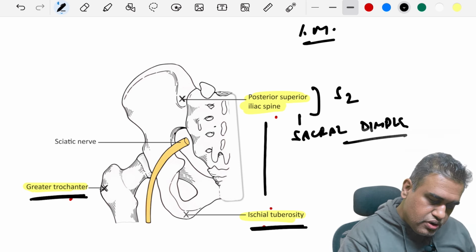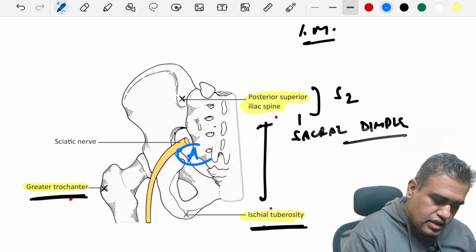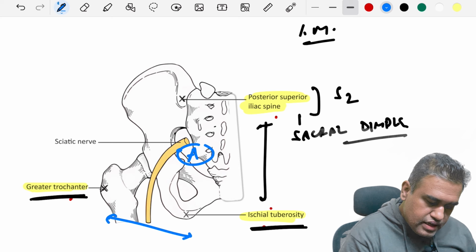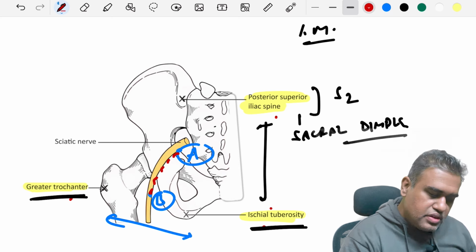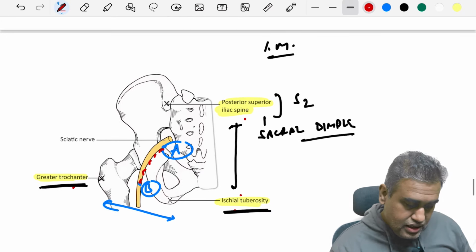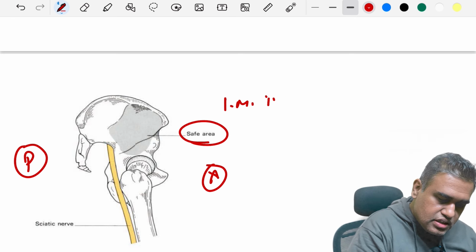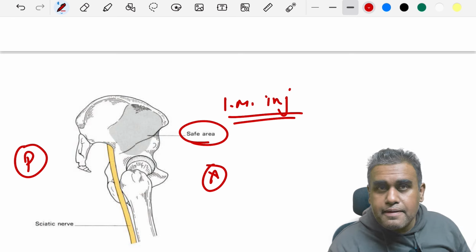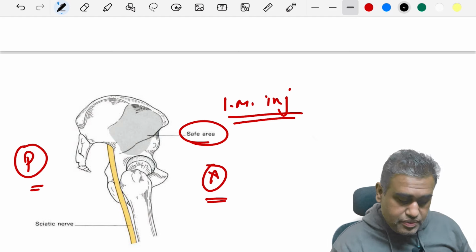So, if we take the midpoint of these two bony landmarks, say point A over here, and if we take the midpoint of these two bony landmarks, let us say point B over here, and if we join these two, A and B, that gives us an idea of where exactly the sciatic nerve is lying. Here we have the safe area for the IM injection on the gluteal region. Okay, it's a lateral view having the anterior and the posterior aspect on these two areas.